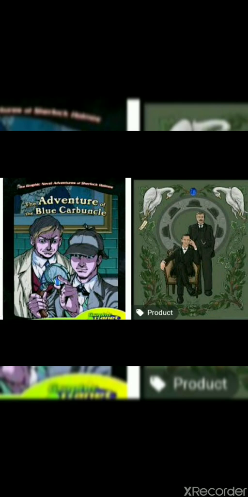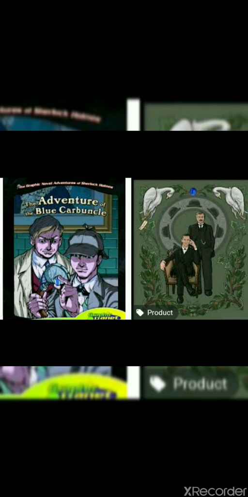Now let's start with the summary. But before telling you the summary, I just want to tell you one thing. While reading The Adventure of the Blue Carbuncle, you might find it useful to keep track of all the happenings in this lesson. We will take a look at the plot as well as an analysis of how events reflect a bigger picture.